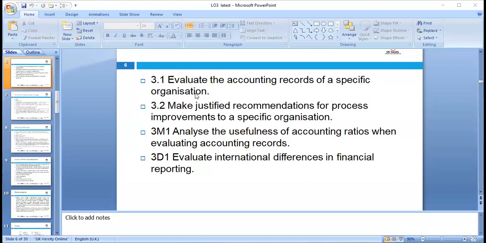Okay, so 3.1 we will go through accounting records for the specific organization. We'll discuss how we can draw the recommendation for improvement. We'll discuss ratios, financial ratios, and evaluate different financial reporting. That all will be in our discussion in today's lesson.